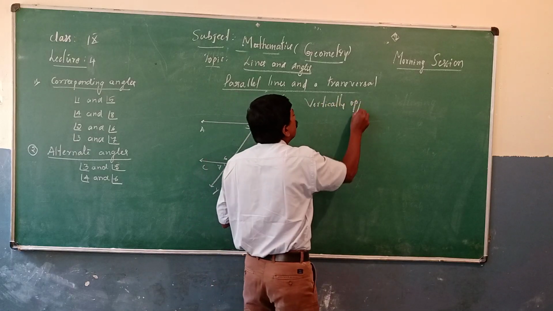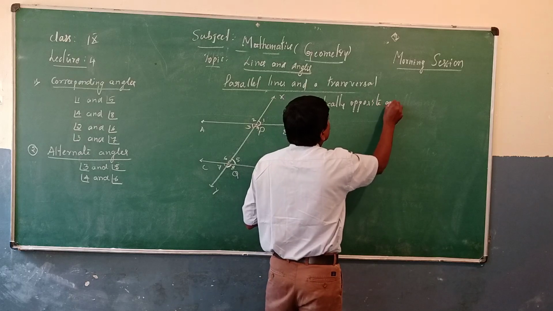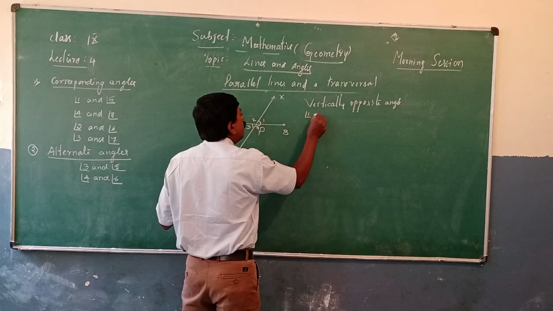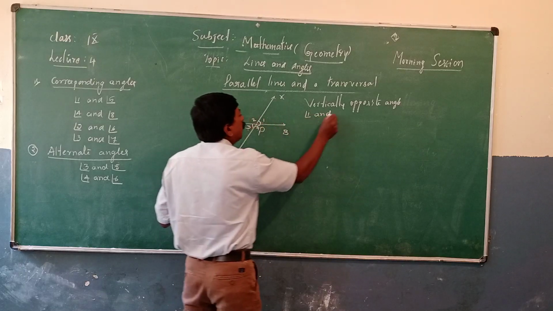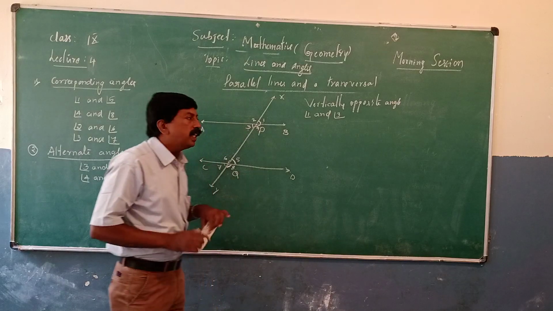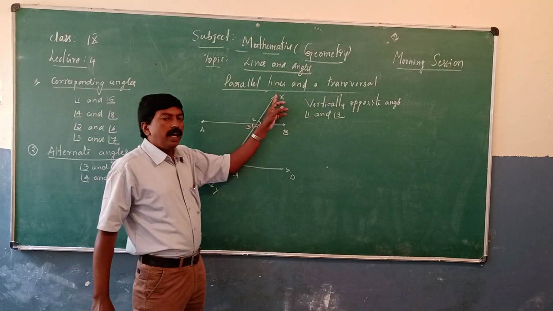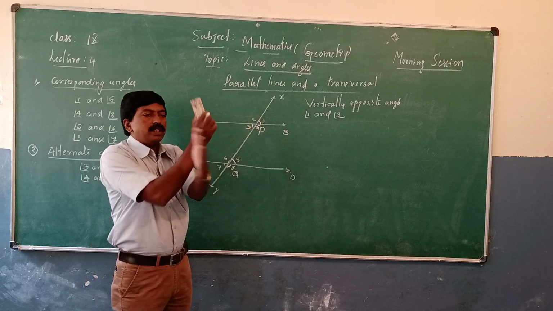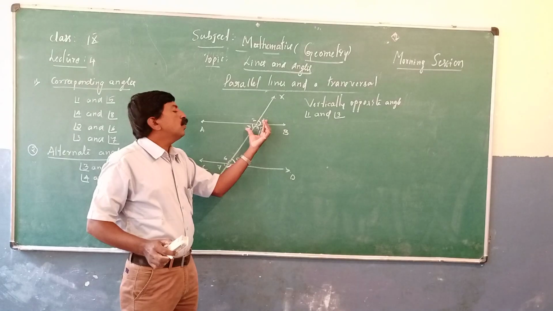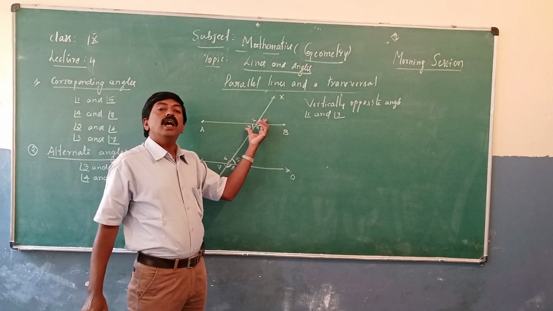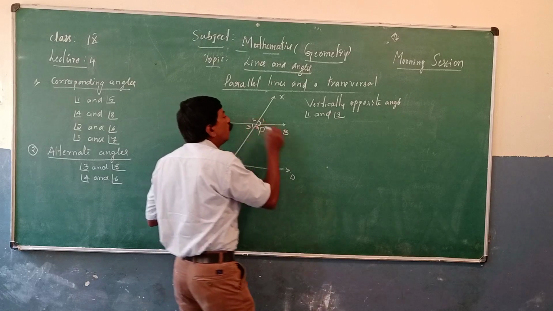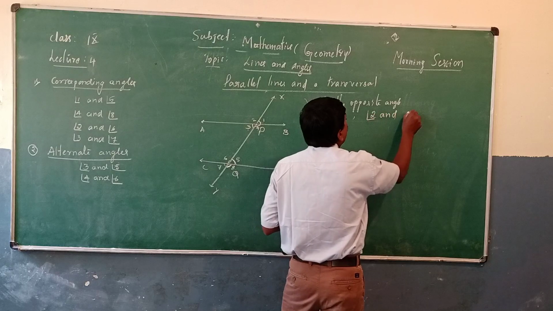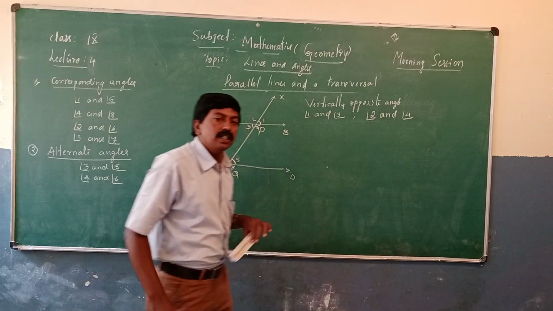Vertically opposite angles. Now observe here. Angle 1 and angle 3 are vertically opposite angles: BPX and APQ. When two straight lines intersect each other, the opposite angles are vertically opposite angles. Here angle 2 and angle 4 are also vertically opposite angles.